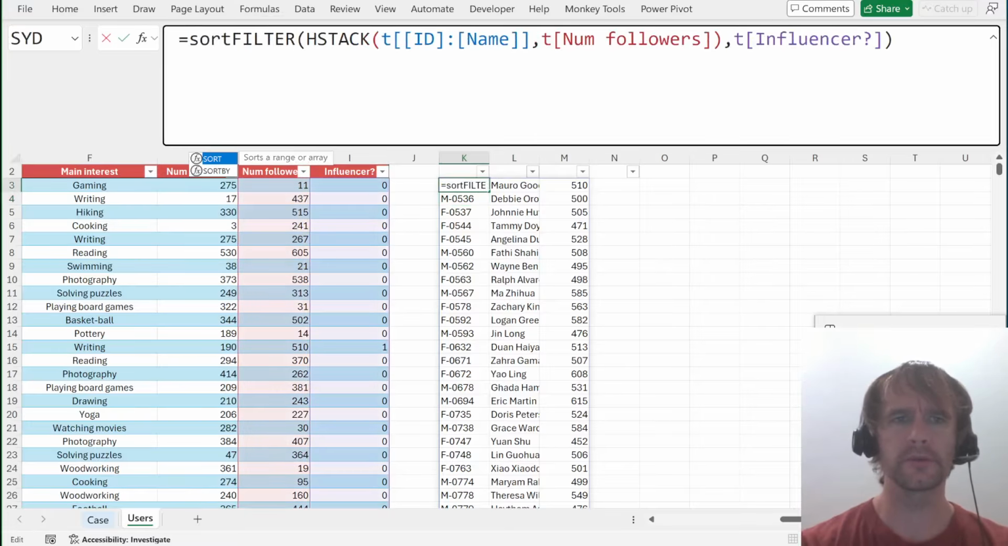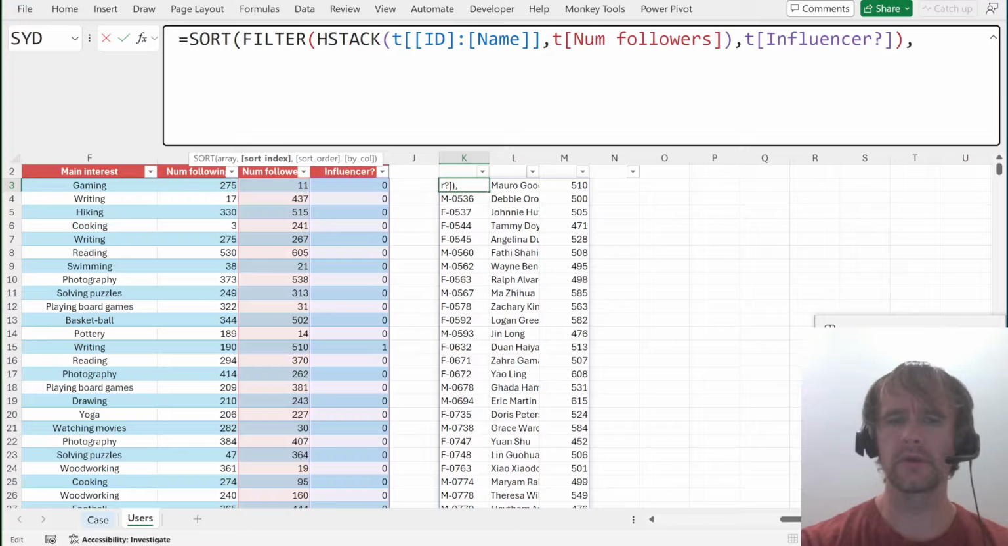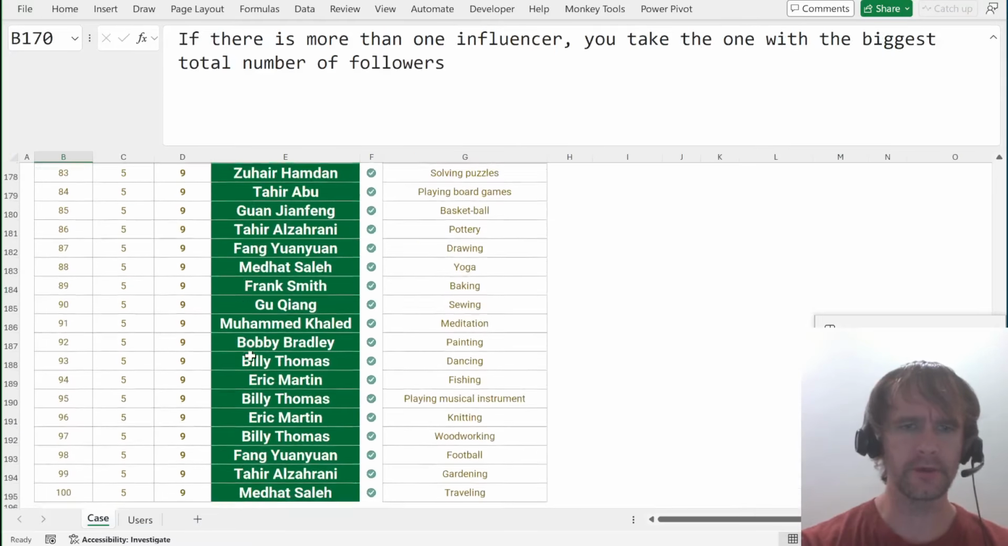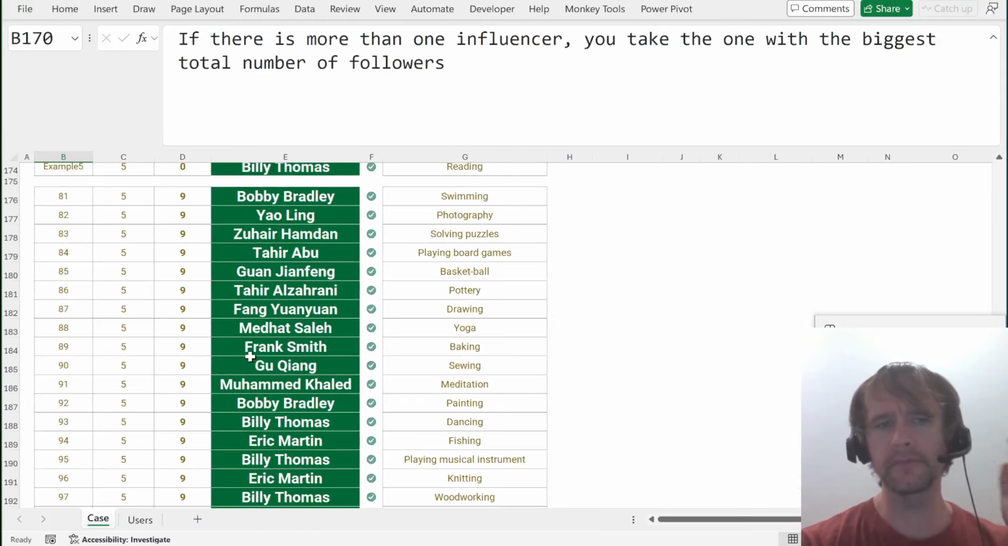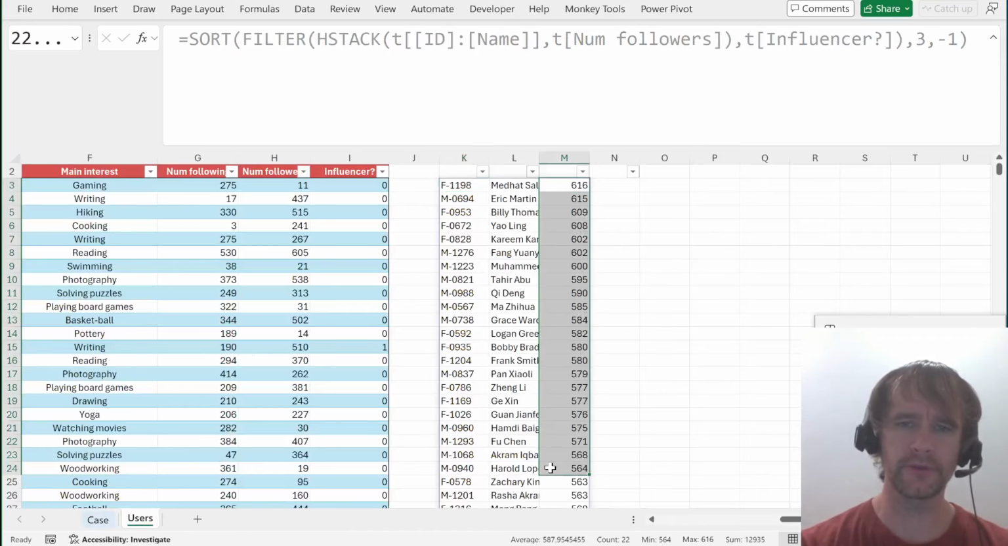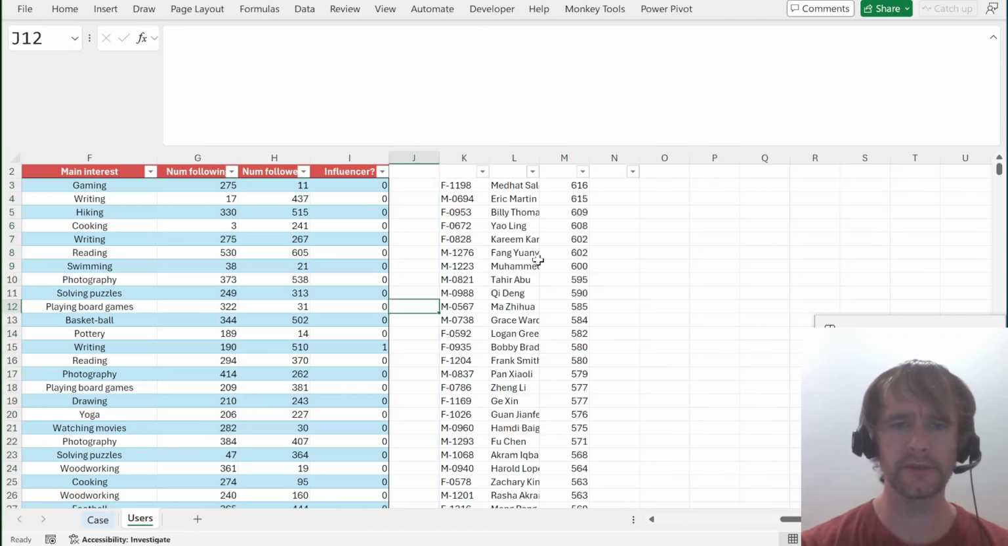Then I want to sort by column 3 minus 1. Okay. And now these are all correct because the XLOOKUP, where there are multiple matches, is defaulting to the first one, and the first one listed is listed in the tiebreaker order.